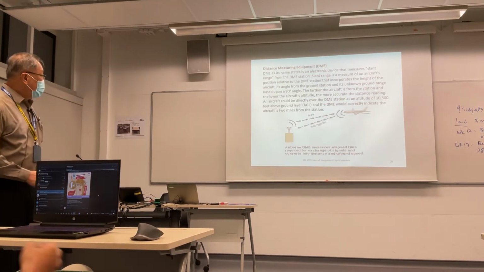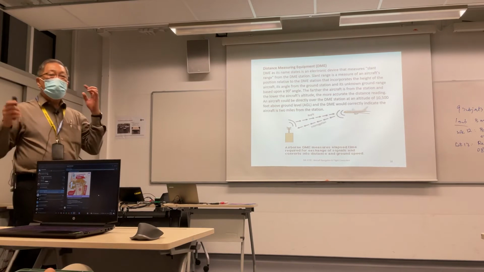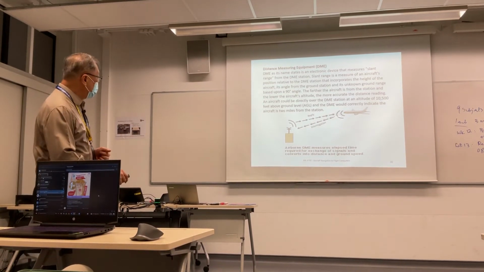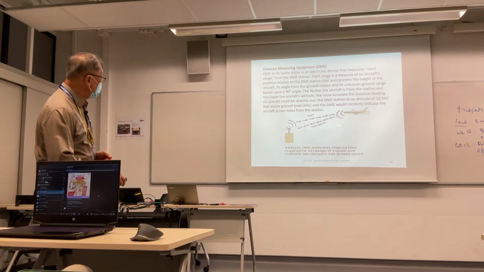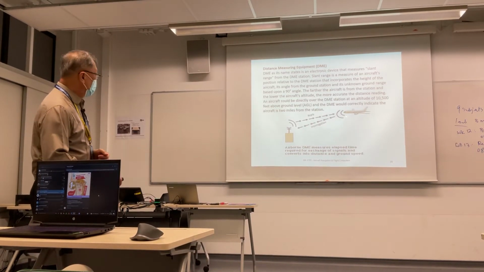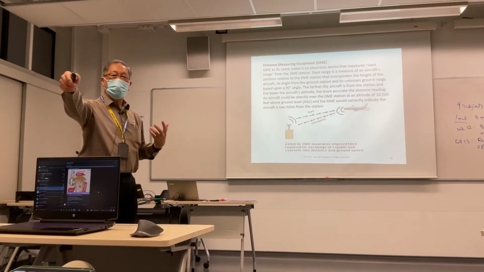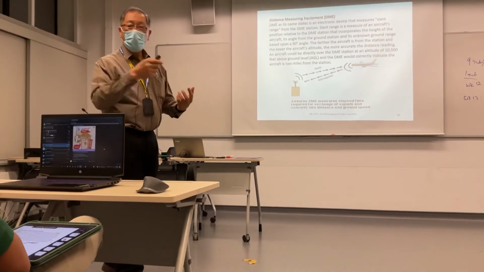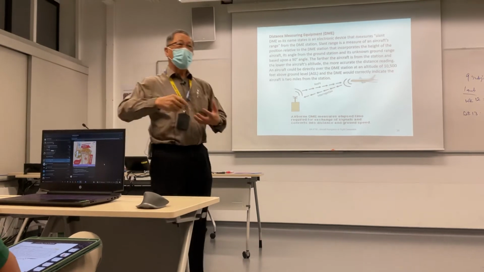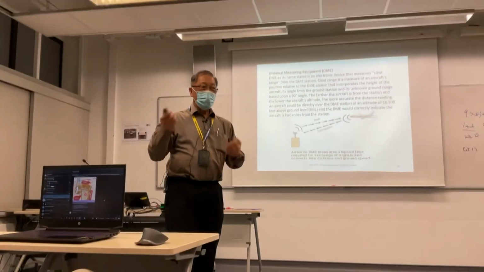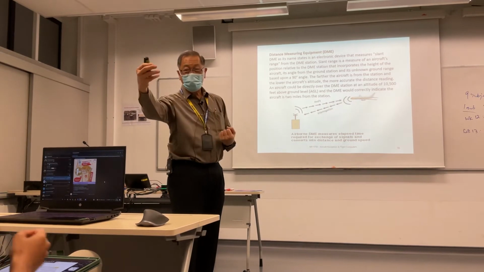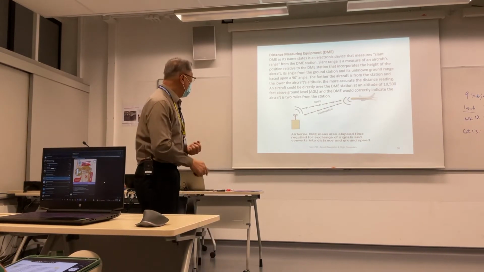Now, DME is an interesting thing because DME is one of the simplest pieces of equipment on board. You just transmit the signal, interrogate, it comes back, minus 50 milliseconds, and then you can tell how far the aircraft is from the ground. And normally it is integrated with what? The VOR. Remember, the VOR has only bearing information. So VOR together with the DME can give you a lot of navigation. Because you know the distance, is it? So this is how we add all these things up.